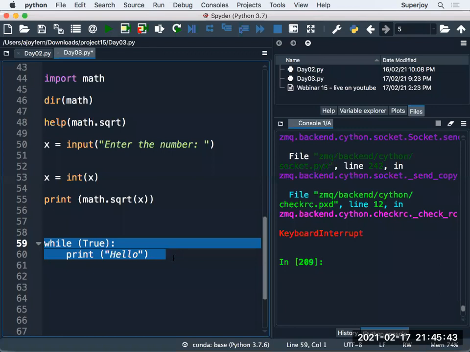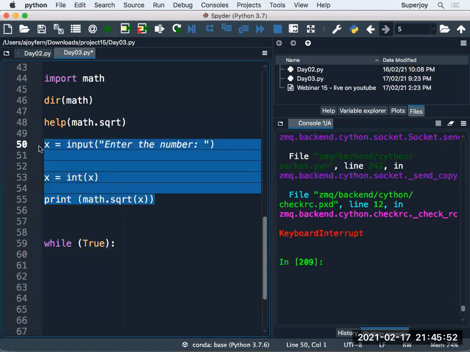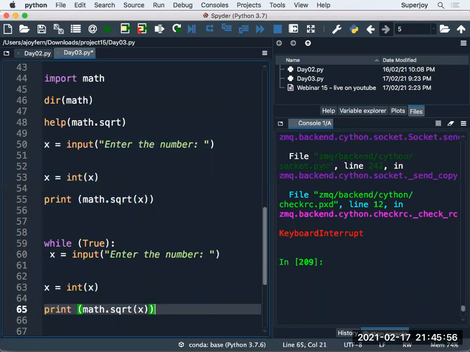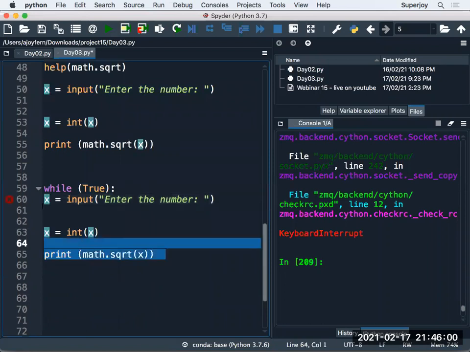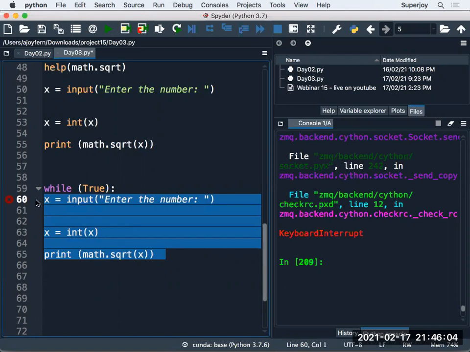Okay, but I'm not interested in this. What I'm interested in is to take these 3 lines inside a loop, right? So I copy them and put them here. Guys, can you tell me, are these 3 lines part of the while loop? What do you say, guys? As of now, are these lines part of the while loop, yes or no?